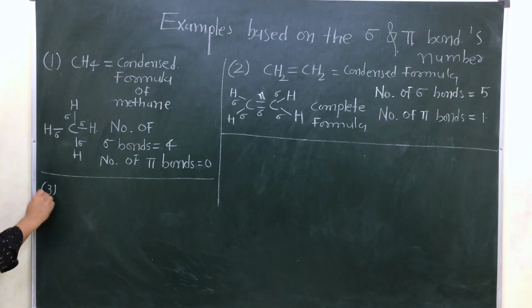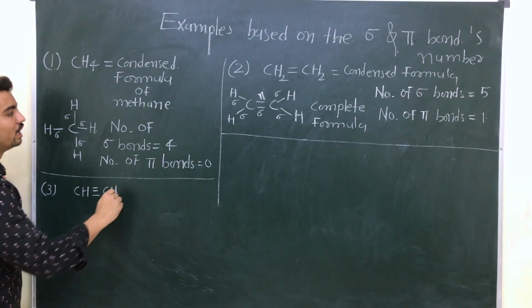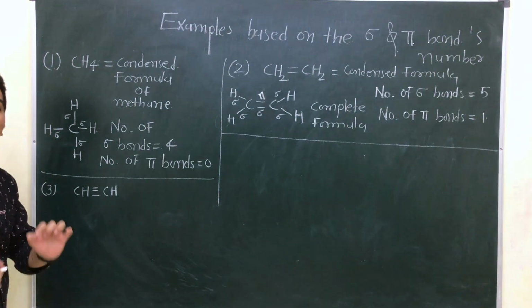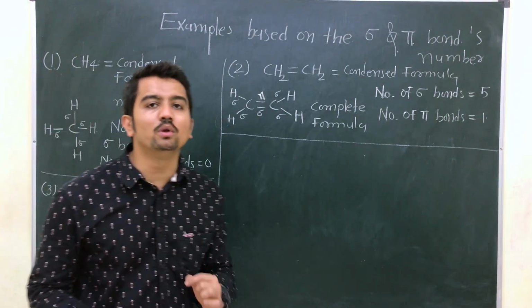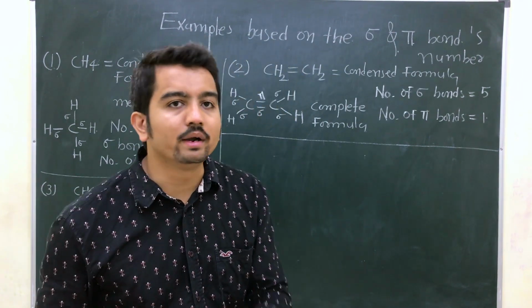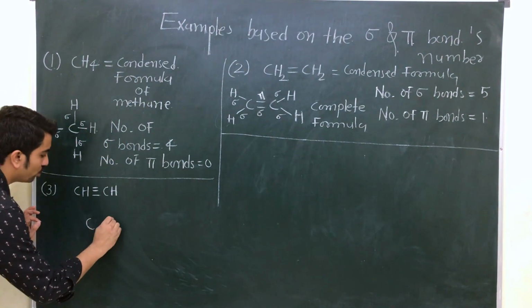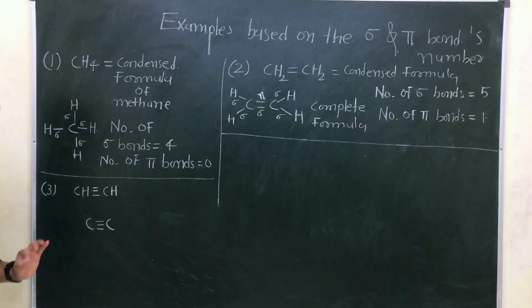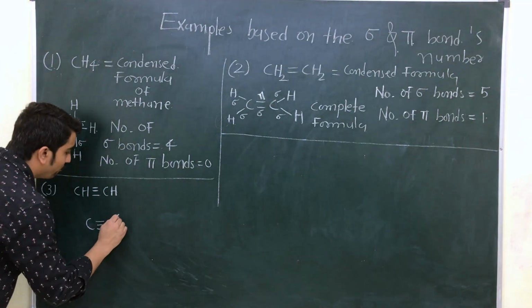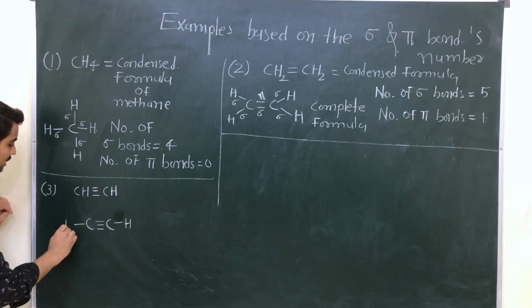So with these two examples done, let's start with the third example. Now suppose you are given with ethyne, CH triple bond CH. Now I am writing here that this formula is considered as a condensed formula. Clear? Now how we will draw the complete formula? Please draw it right now in your copy, my dear friends. So between two carbon there is a triple bond. Is it ready, my dear friends? Between two carbon there is a triple bond and one hydrogen is attached here.